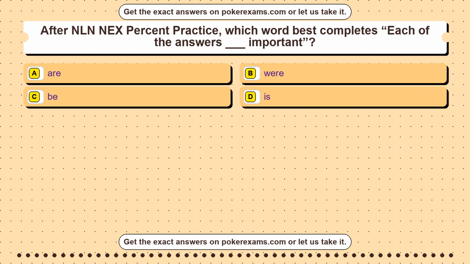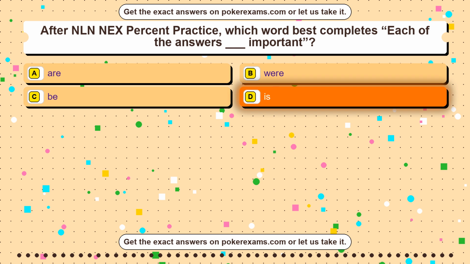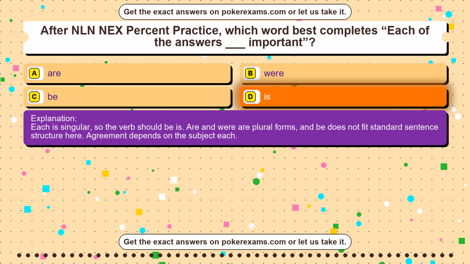Question 46. Which graph is best for showing change over time? Option A, pie chart. Option B, map. Option C, Venn diagram. Option D, line graph. The correct answer is option D. A line graph is best for trends over time because it shows continuous change. A pie chart shows parts of a whole, a map shows location, and a Venn diagram compares sets. Time trend is the key clue.